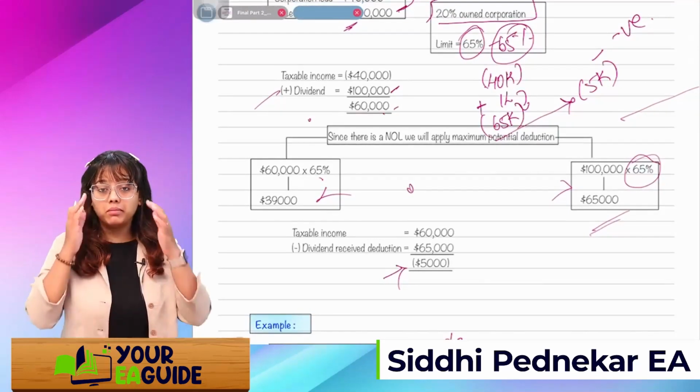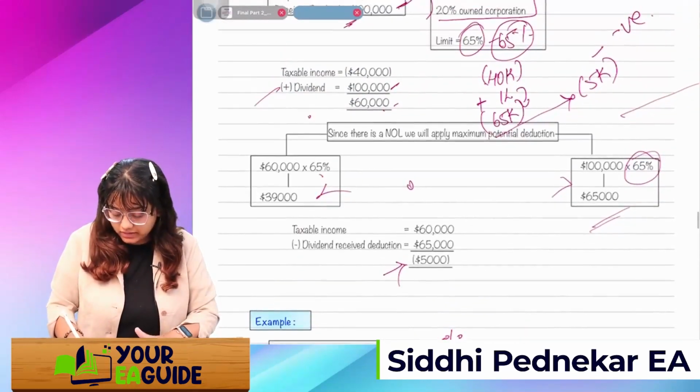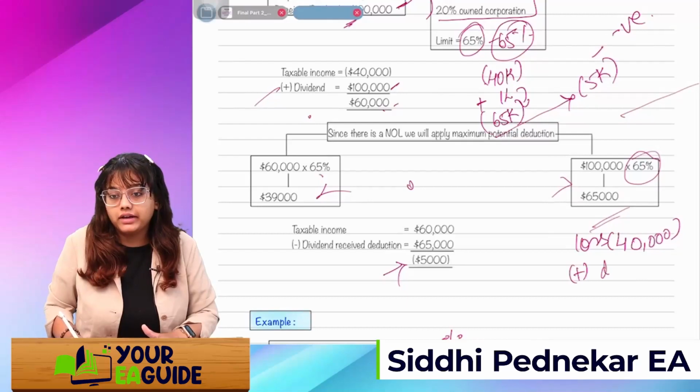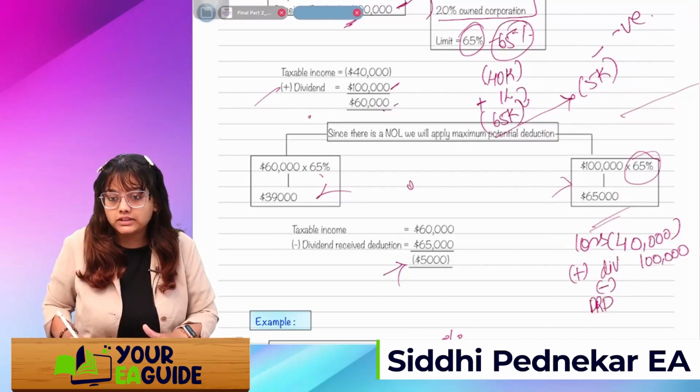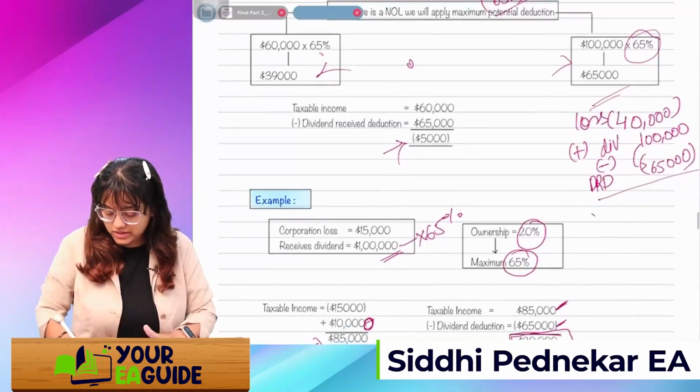Remember this thing. Again I am repeating, calculate it in this manner. I'll take 40,000, that was my loss, add the dividend of 1 lakh, and reduce the DRD based on this dividend only, that is 65,000. Whatever amount remains will be negative.